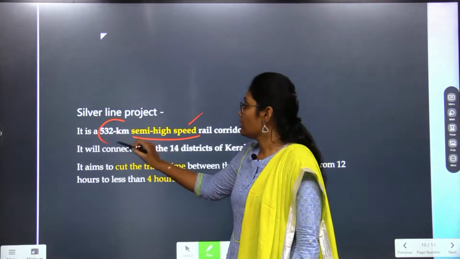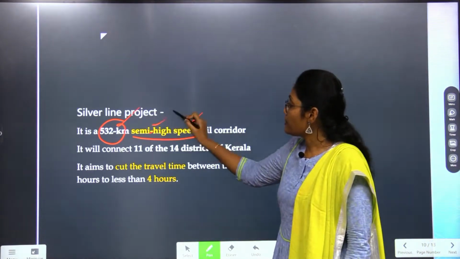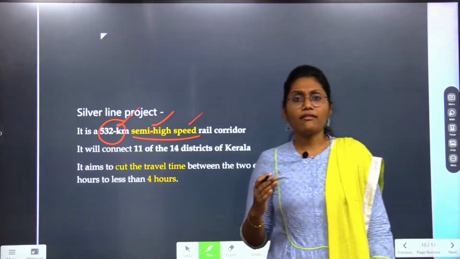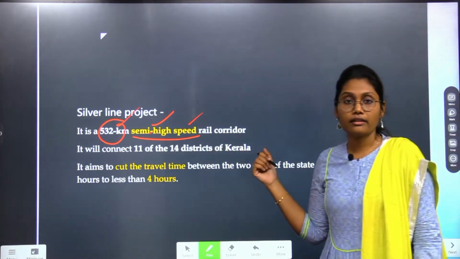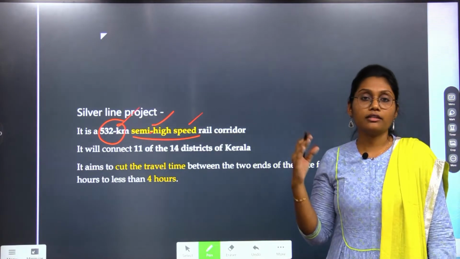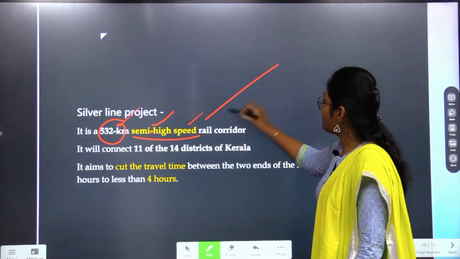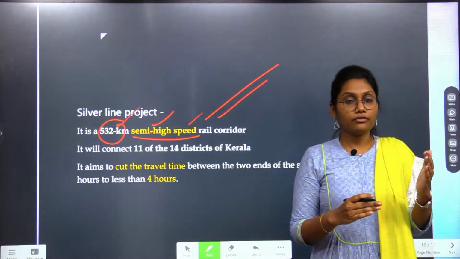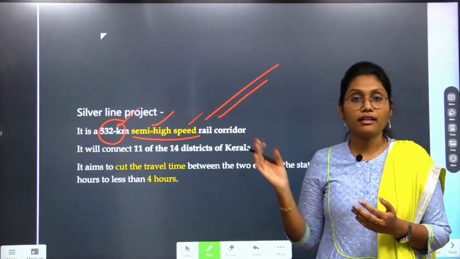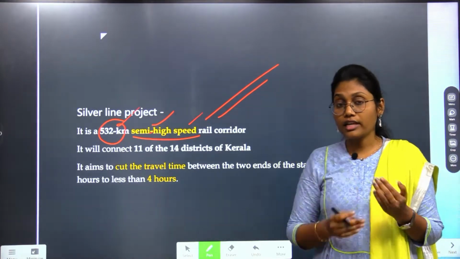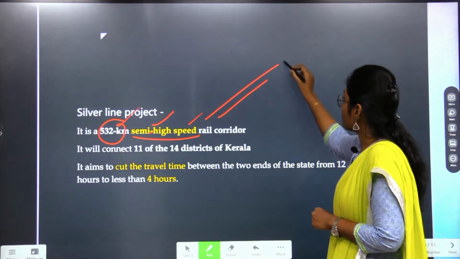It stretches for nearly 532 kilometers, and it travels at semi-high speeds. Normal trains travel at nearly 40 to 60 kilometers per hour, but these Silver Line trains will travel at above 100 kilometers per hour. At such a high speed, the trains will need railway tracks that are in a very straight line. If there are many curves and bends in the railway tracks, the speed of the train will be compromised and reduced. But if we consider the state of Kerala,